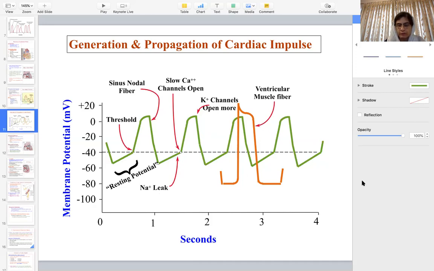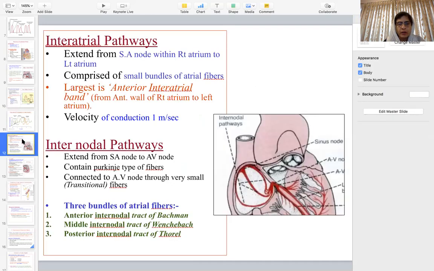So we have no resting potential in the case of the SA node. Now, once the cardiac impulse has been generated in the SA node, how is it propagated throughout the cardiac muscle? I've already told you the different relay stations: from the SA node to the AV node, then the AV bundle, and then through the bundle branches and Purkinje fibers to the whole muscle fiber. So we have two pathways.